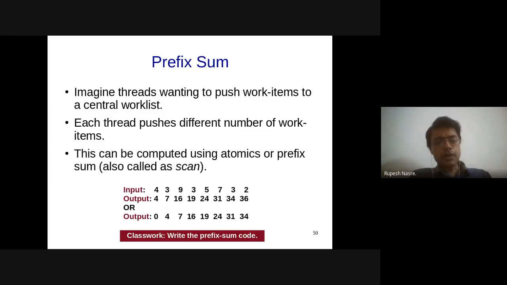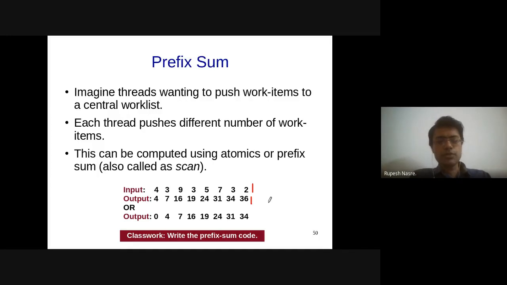And our goal was that, given a set of input numbers, I want to get a certain output, which is going to be the sum of the prefix at every i in the array.